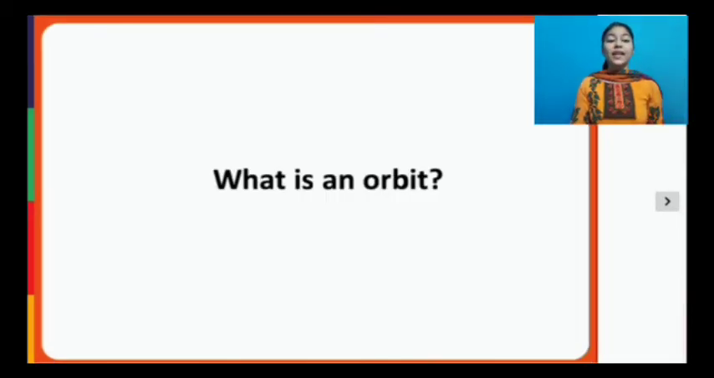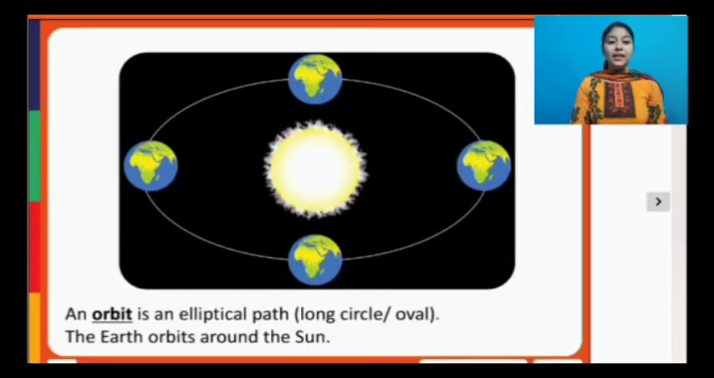Now, what is an orbit? An orbit is an elliptical path, and the Earth orbits around the sun. Okay, so you can see the white line. That is an orbit, a long circle, or you can say an oval circle. And Earth orbits around the sun.